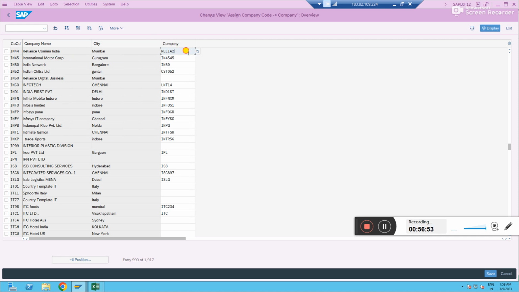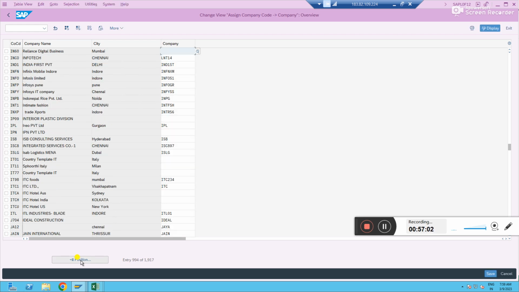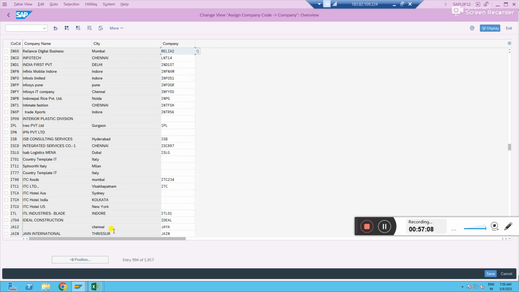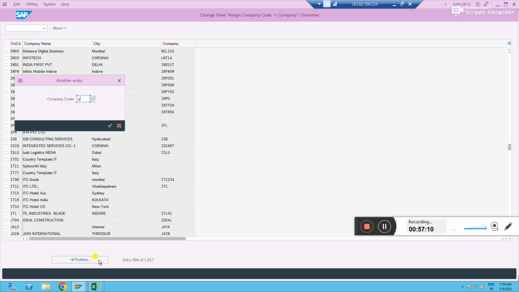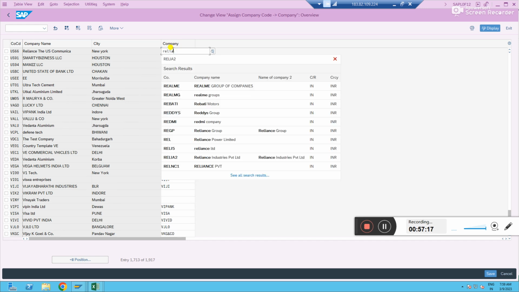In this company we do not have only one company code. We have other company codes also. Likewise, you have to select all the company codes. IN16, for this also Relaya 2, enter. Then what is the other one? US66, Relaya 2.